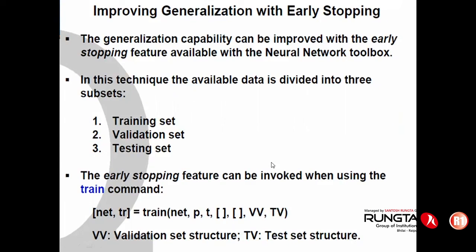Now, generalization with early stopping. So in an academic problem, there is usually no need for early stopping. We have specific details associated with that. So we usually have a complete data set divided into training set, validation set, and testing set. Okay.